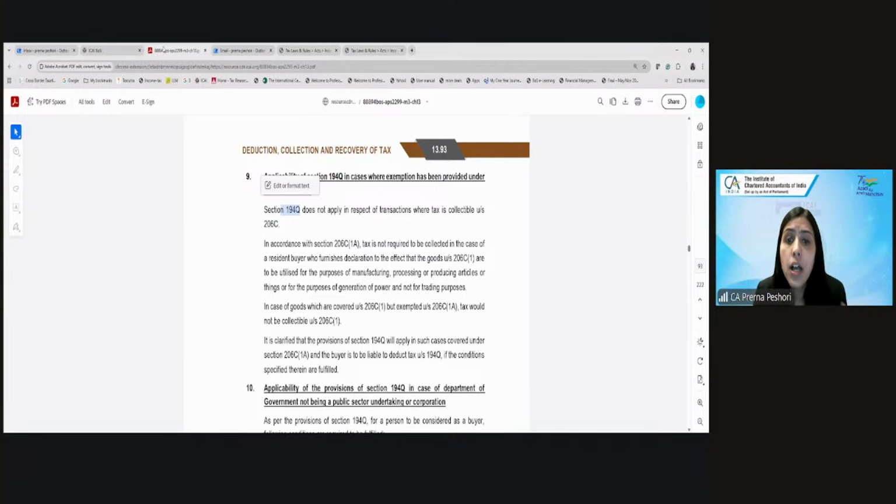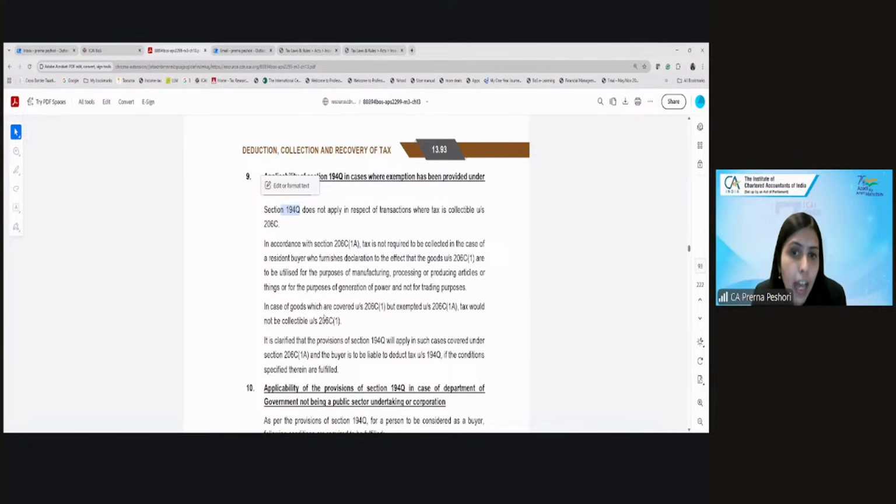Because the buyer is purchasing the goods and giving the declaration that he's purchasing for the purpose of manufacturing or production of the goods or for the generation of power, and not for trading, then 194Q applies, because now the TCS is not collectible.